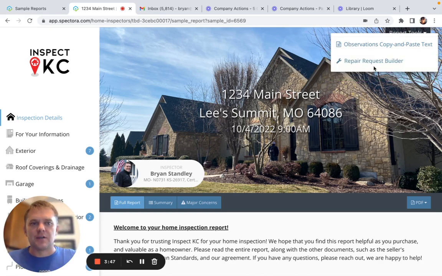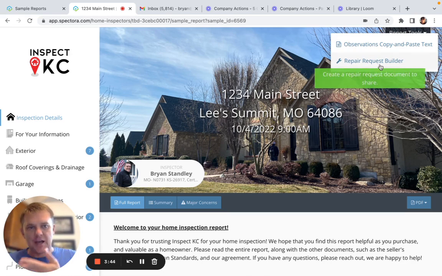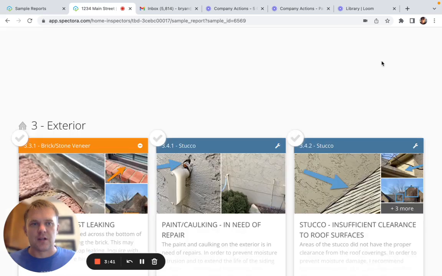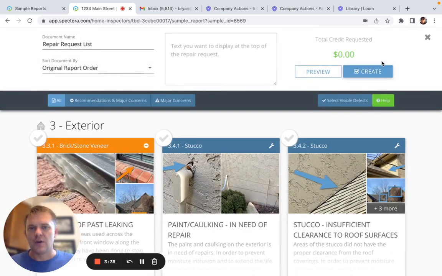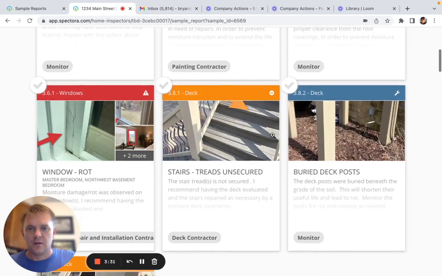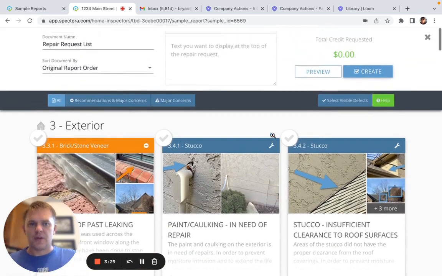But the next option, Repair Request Builder, is actually the tool I wanted to show you. I'm going to click into the Repair Request Builder, and what you can see is that you have every defect with the home shown on this page. You have the option to name the document whatever you'd like.